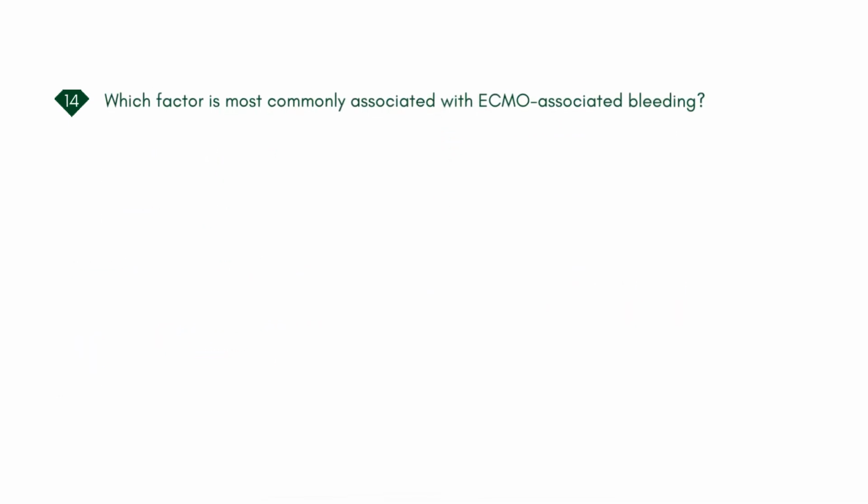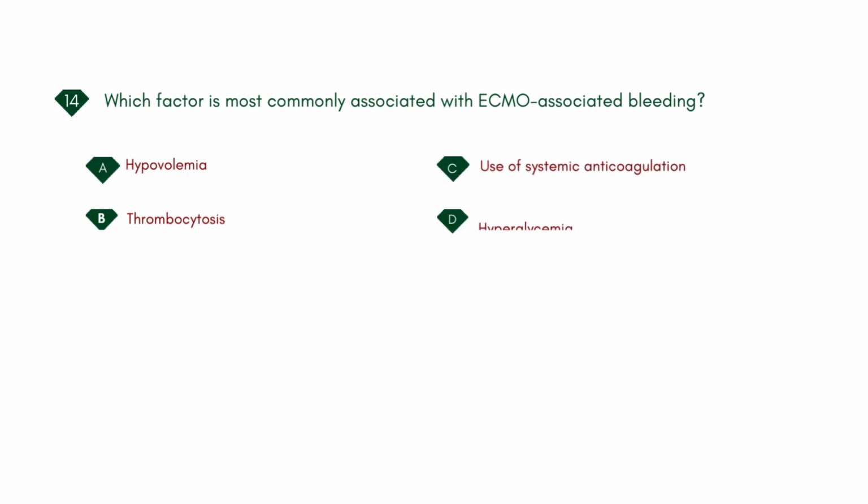Which factor is most commonly associated with ECMO-associated bleeding? A. Hypovolemia. B. Thrombocytosis. C. Use of systemic anticoagulation. D. Hyperglycemia. Answer: C. Use of systemic anticoagulation.